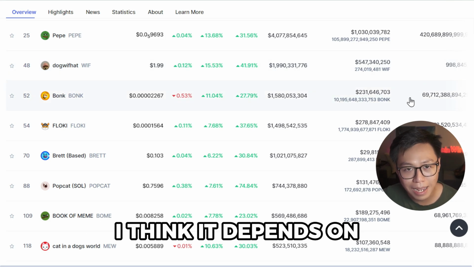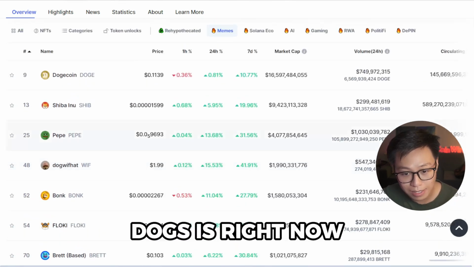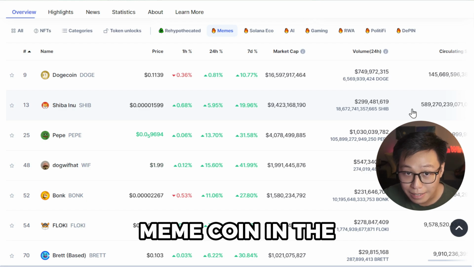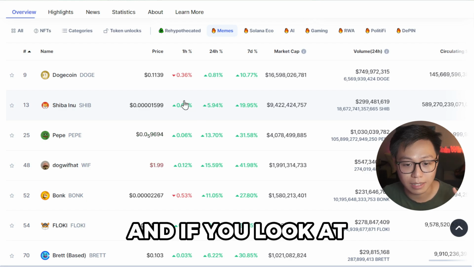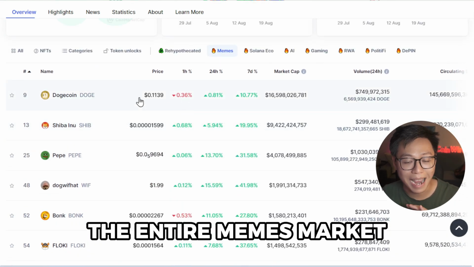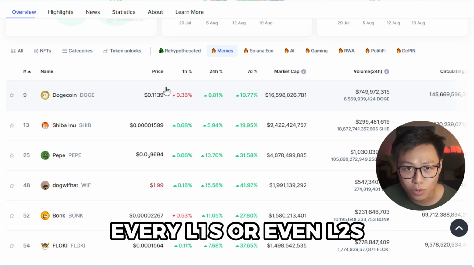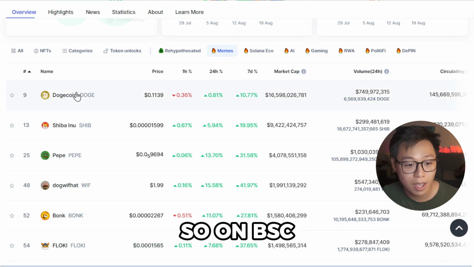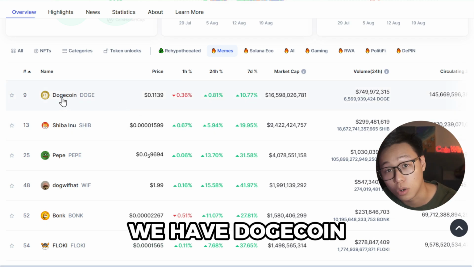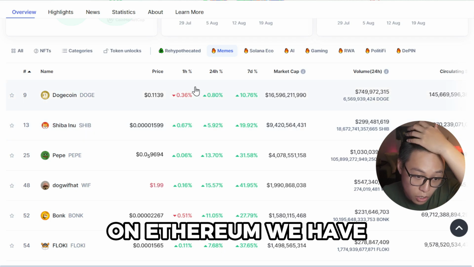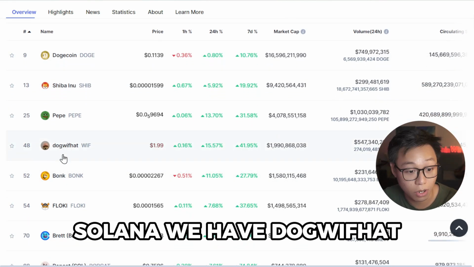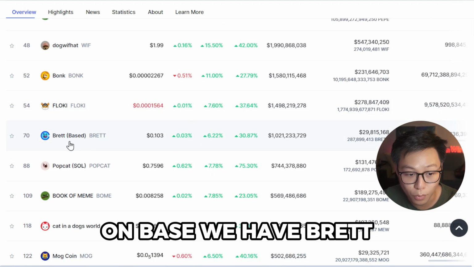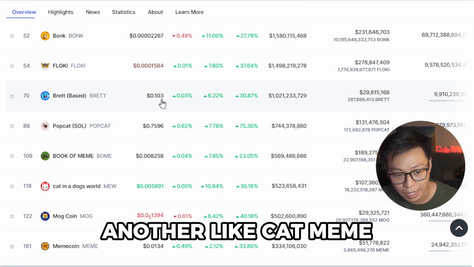I think it depends on the fact that Dogs is right now the only dog meme coin in the TON network. And if you look at the entire meme market, every blockchain, every layer 1 or even layer 2, they all have some sort of dog themed meme coins, right? So on Binance Smart Chain, we have Dogecoin. On Ethereum, we have Shiba Inu. On Solana, we have Dog, we have Bonk. We also have Floki. On Base, we have Brett, and then we have Popcat, another cat meme.